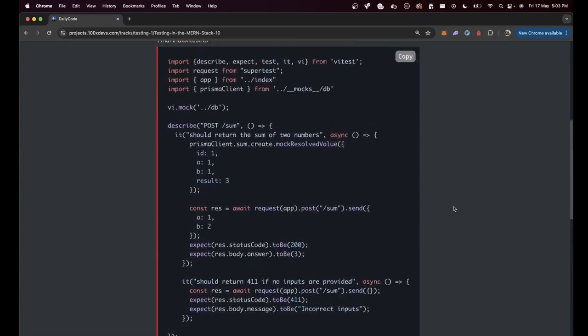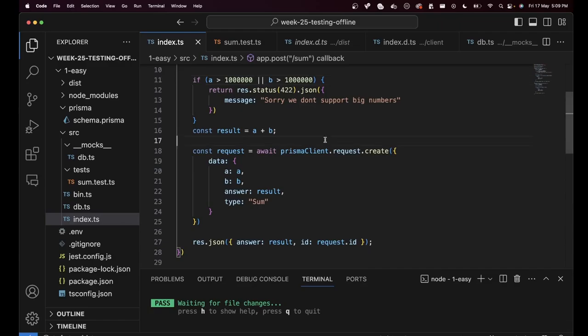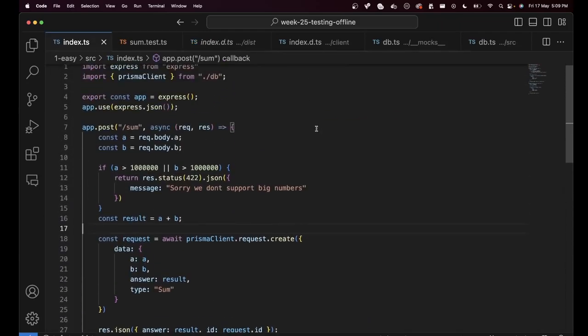Test pretty much covers the same thing. And then next up, we're going to understand about spies and how are they different from mocks. All right. You might think you have a very nice testing suite.